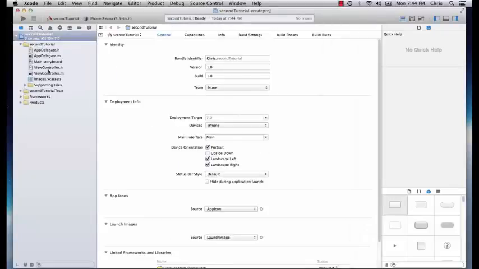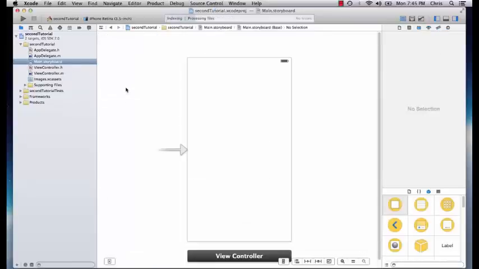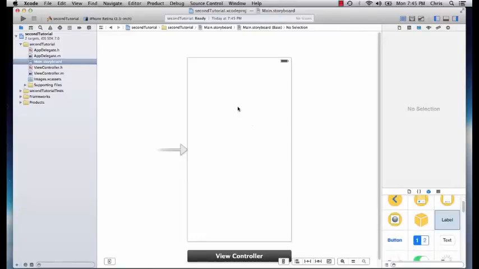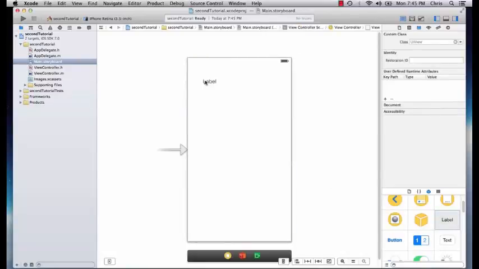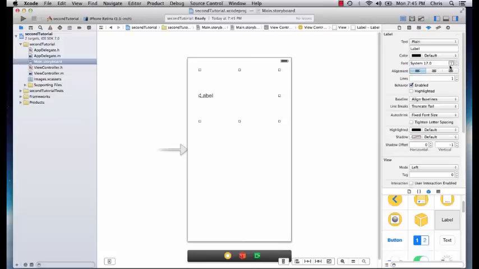So the first thing we're going to do is head to the storyboard and start dragging some objects onto our view. Alright, so let's get a label up top. Bring it up here and we'll make it a little bigger. Let's change it to centered just so it looks nice. We'll make it size 20 font and we'll give it a few lines just because some of our output might not fit on just one line.